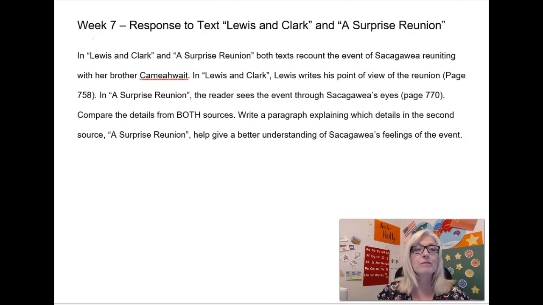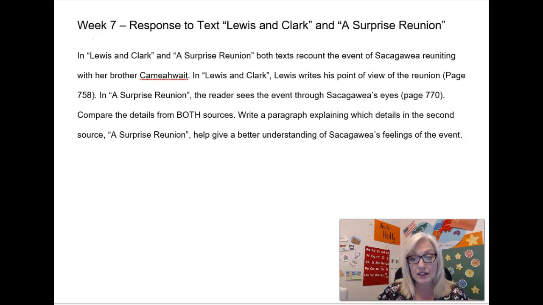Here's what it says. In Lewis and Clark and A Surprise Reunion, both texts recount the event of Sacagawea reuniting with her brother Camawait. In Lewis and Clark, Lewis writes his point of view of the reunion. In A Surprise Reunion, the reader sees the event through Sacagawea's eyes. Compare the details from both sources. Write a paragraph explaining which details in the second source, A Surprise Reunion, help give a better understanding of Sacagawea's